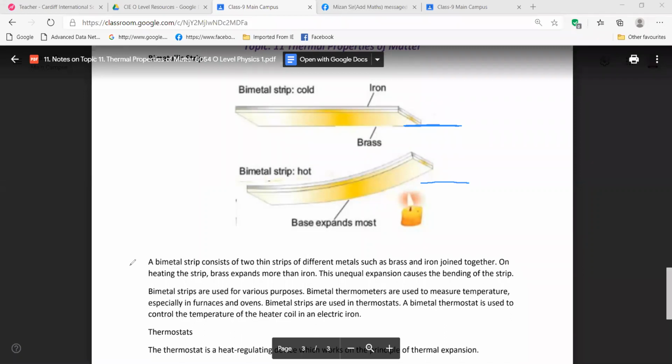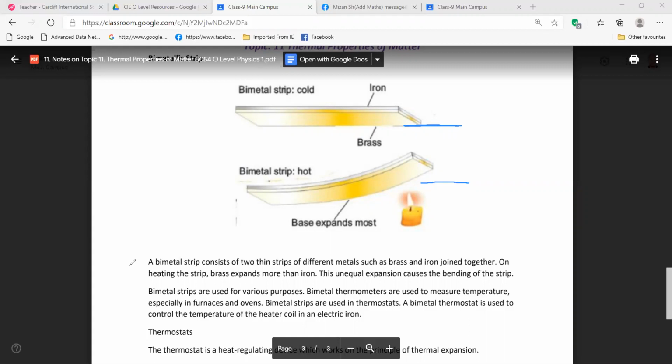A bimetal strip consists of two thin strips of different metals, such as brass and iron, joined together. On heating the strip, the brass expands more than iron. This unequal expansion causes the bending of the strip. Bimetal strips are used for various purposes.